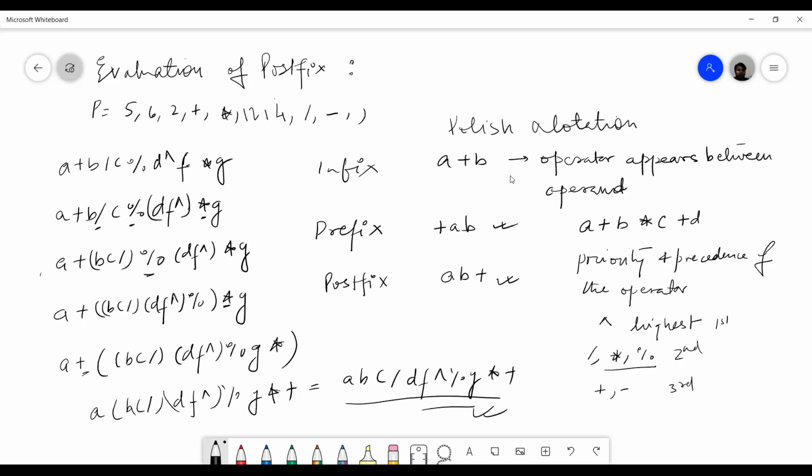So if you see here, it's quite complicated to convert the infix expression into postfix directly. But we have an algorithm for converting infix to postfix.